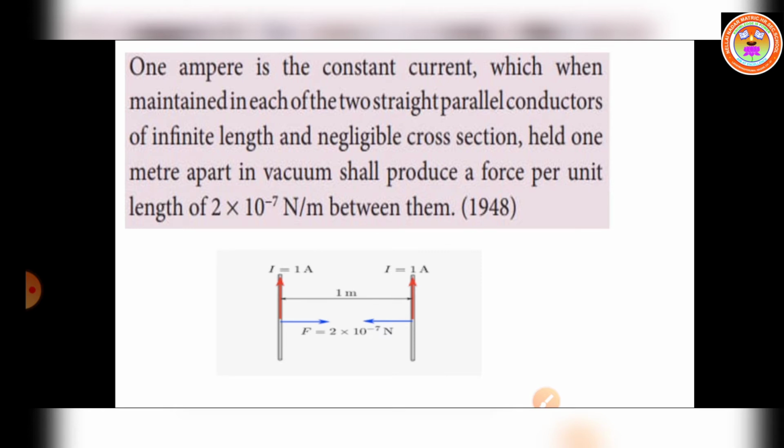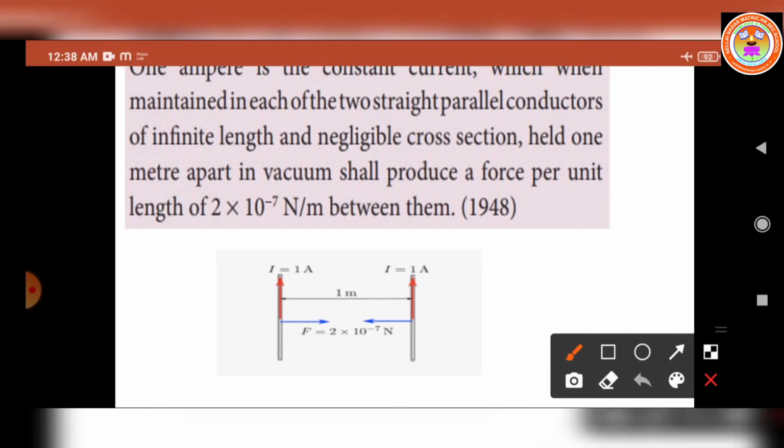So the ampere is the unit of electric current. So 1 ampere is the constant current which when maintained in each of the two straight parallel conductors. So this is taken as one conductor and this is taken as another one.